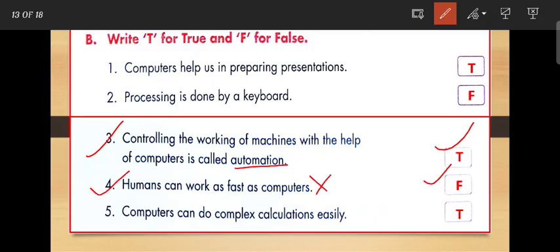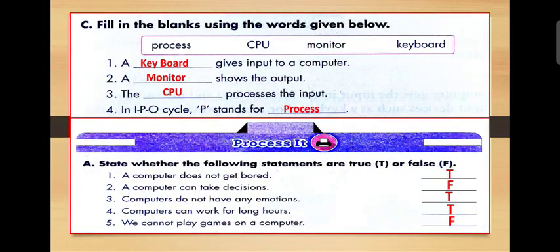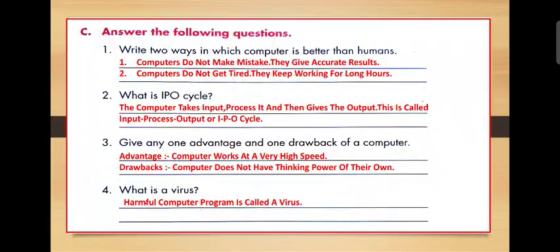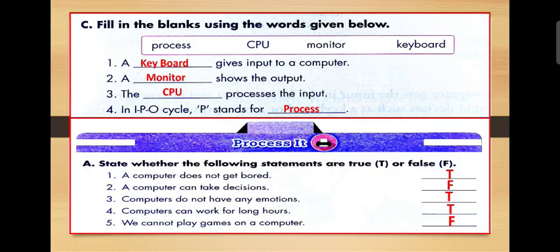Next is, computer can do complex calculation easily. So this statement is correct. Okay, so this statement is true. Next is some other fill in the blanks and true false from the following chapter.